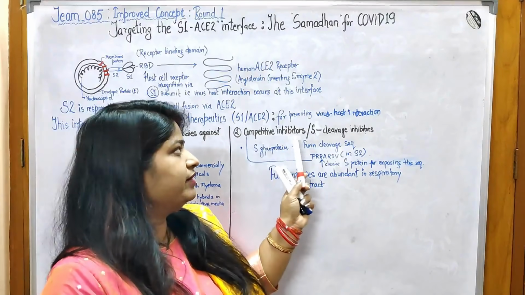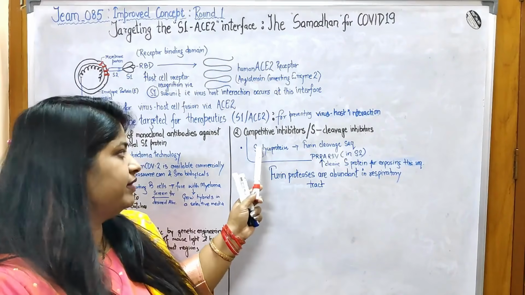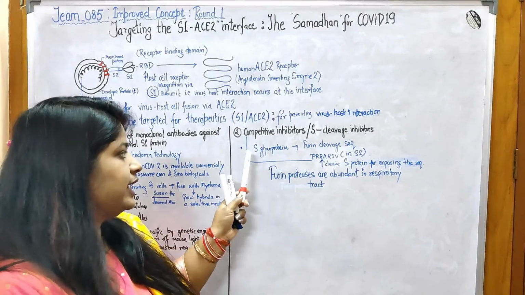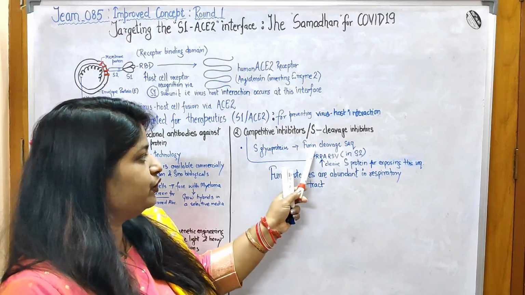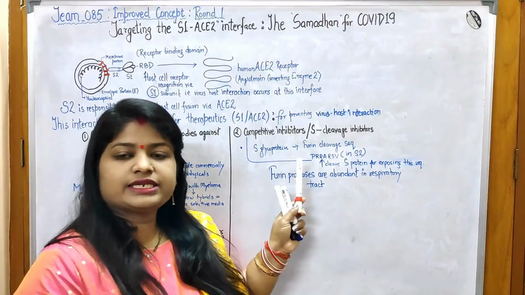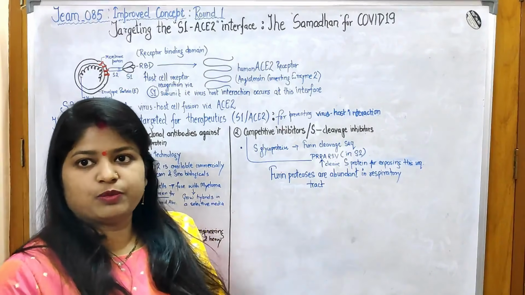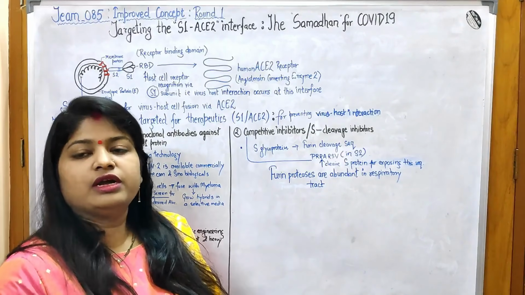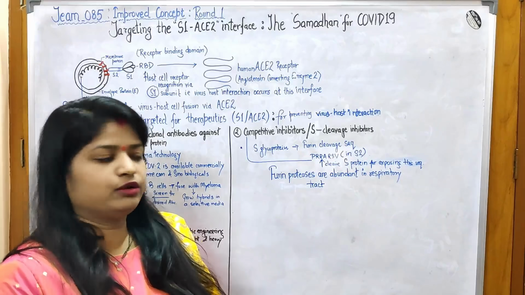Now, the other way round can be inhibiting the S-cleavage proteases. This can be done through competitive inhibitors. And it is well known that the S-glycoprotein has a furin cleavage sequence, and this cleavage sequence needs to be exposed for fusion of virus to the host cell for processing for the endocytosis.